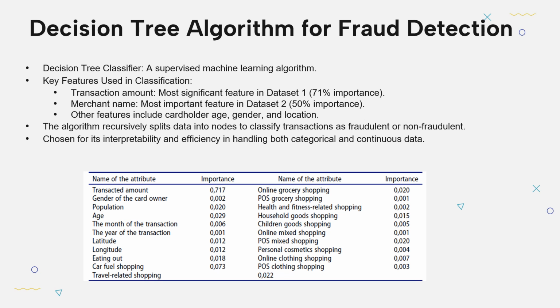The table which I have shown here features the importance of dataset 1. It shows the importance of different attributes in making the decision. So if we see the attributes, by far the most important feature, contributing over 71% to the classification process, is transaction amount, followed by age and location with lower weights. This means that for dataset 1, the model relied heavily on how much money was spent in each and every transaction.